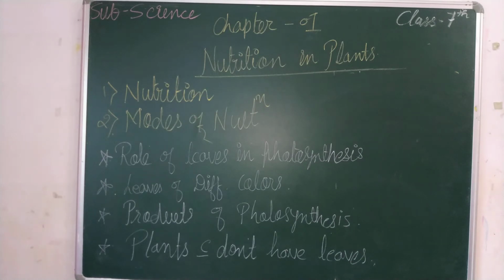Can anybody? Okay, let me tell you. Some plants like cactus do not have green leaves. Have you seen the cactus plant? The leaves are reduced to spines. The spine structure is present all over the cactus plant, right? So that is none other than what? Leaf, right? They are converted into leaf.